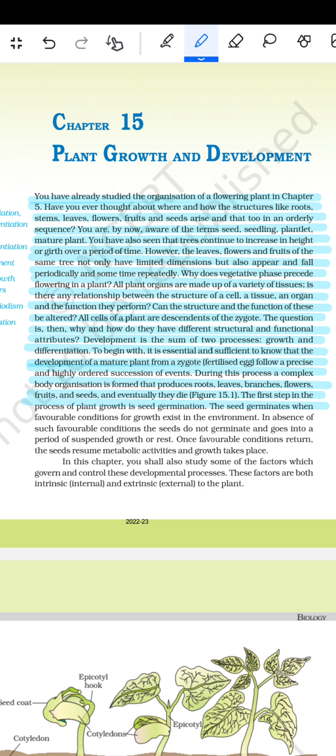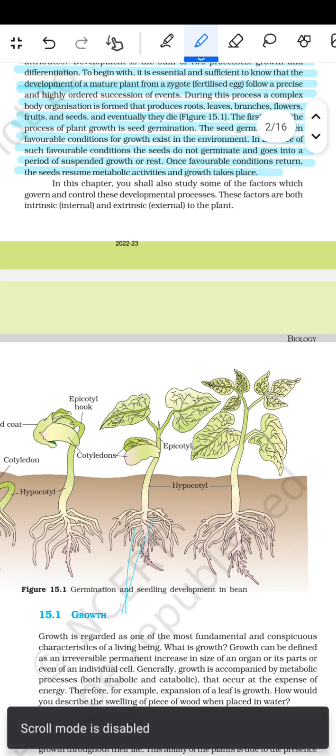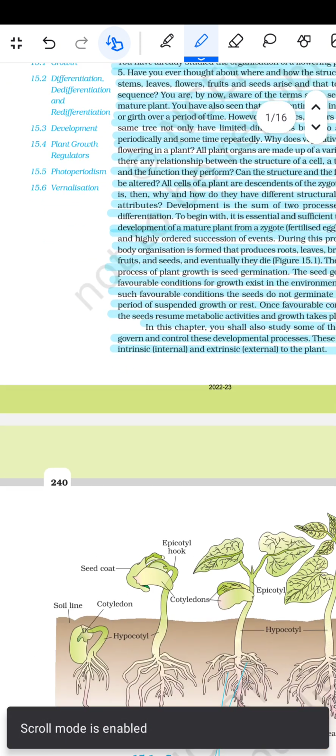The seed germinates when favorable conditions for growth exist in the environment. In the absence of such favorable conditions, the seed does not germinate and goes into a period of suspended growth or arrest. Once favorable conditions return, the seeds resume metabolic activity and growth takes place. फिर कहता है कि in this chapter we study some of the factors which govern and control their developmental process. These factors are both intrinsic (internal) and extrinsic (external) to the plant.